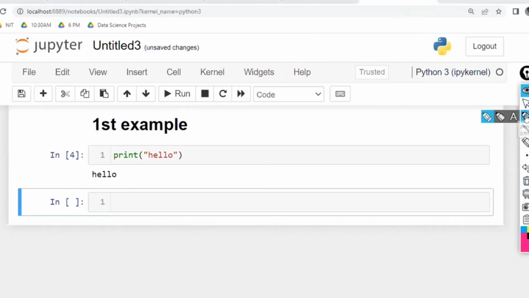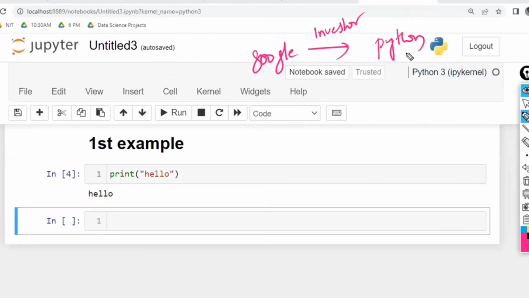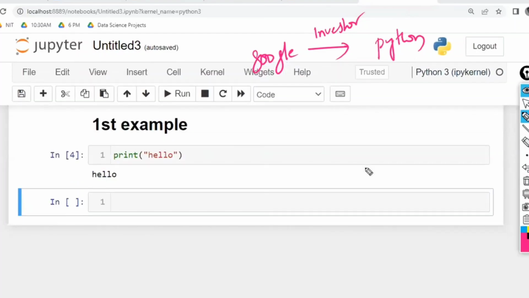And Google is the major investor. Who is the investor of Python? Miss, Google. Google is the investor of Python. They have invested a large amount in Python, and YouTube, Google Search, Gmail, everything is designed based on Python only. Every Google product was designed based on Python. For Python, Google is the major investor, and Google wants every student to learn Python.